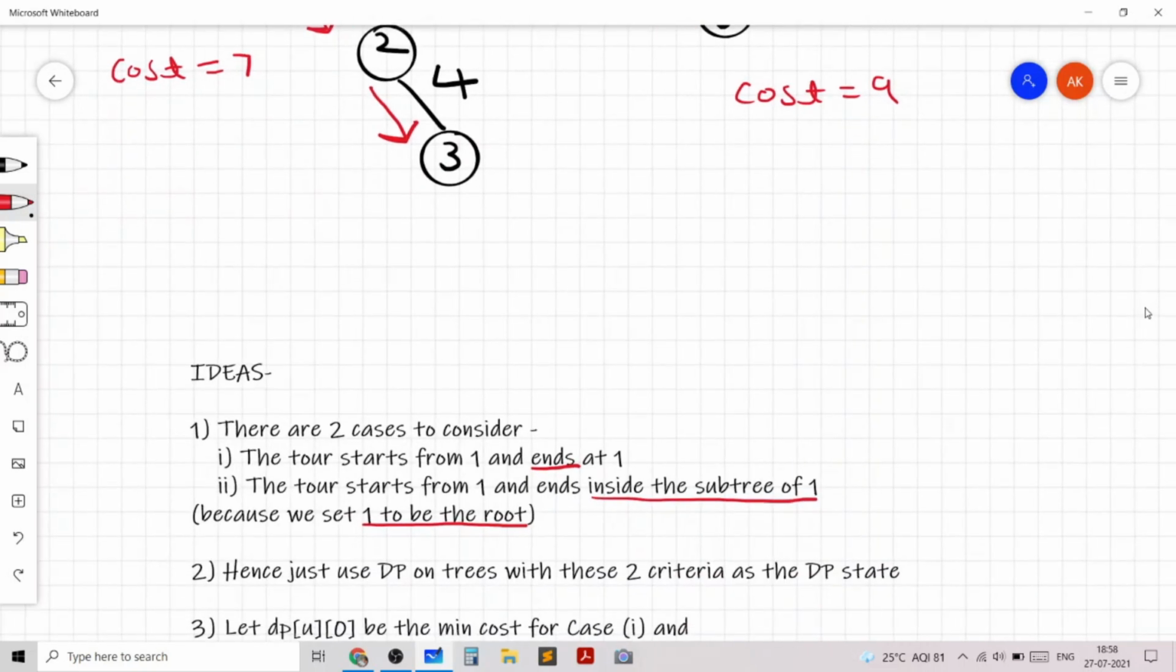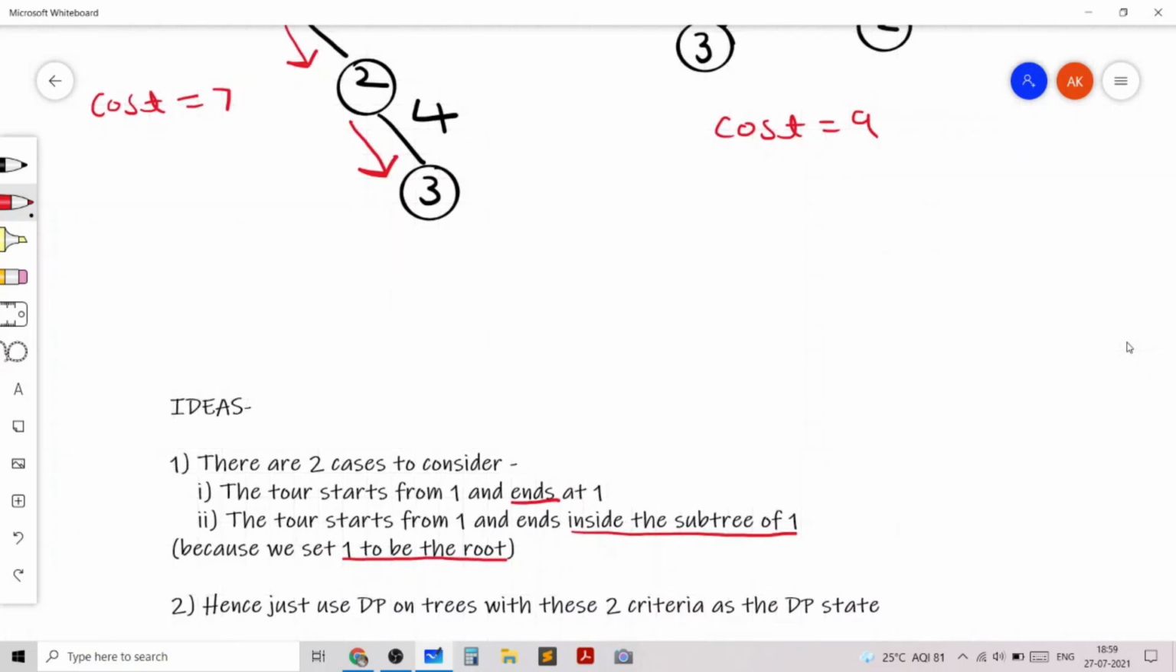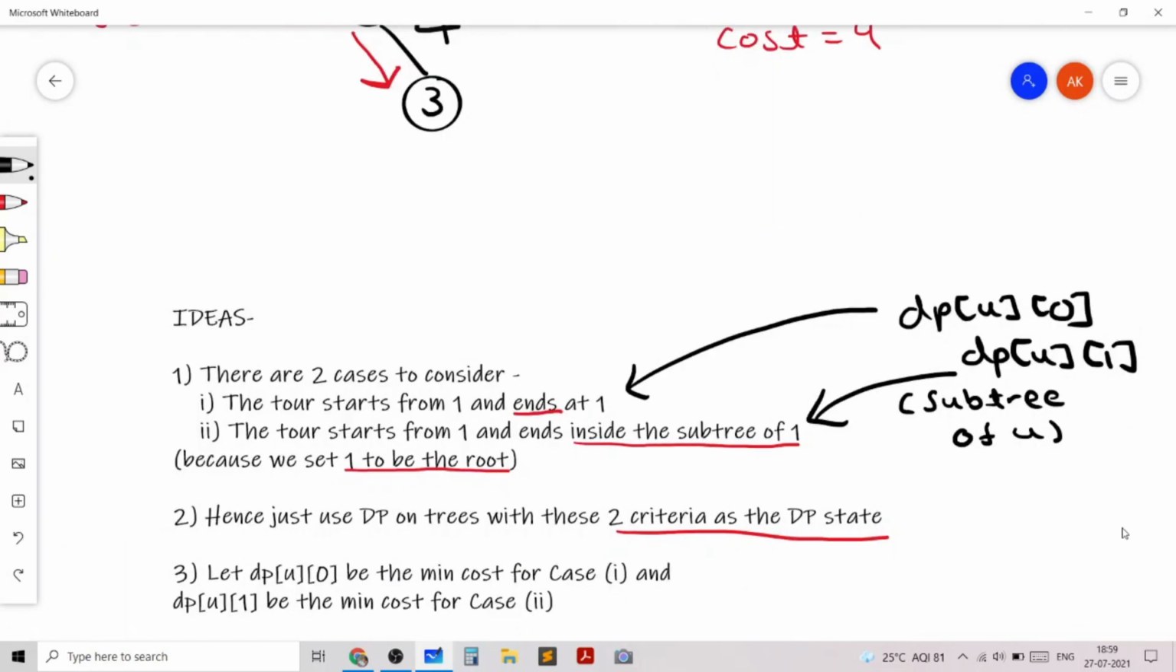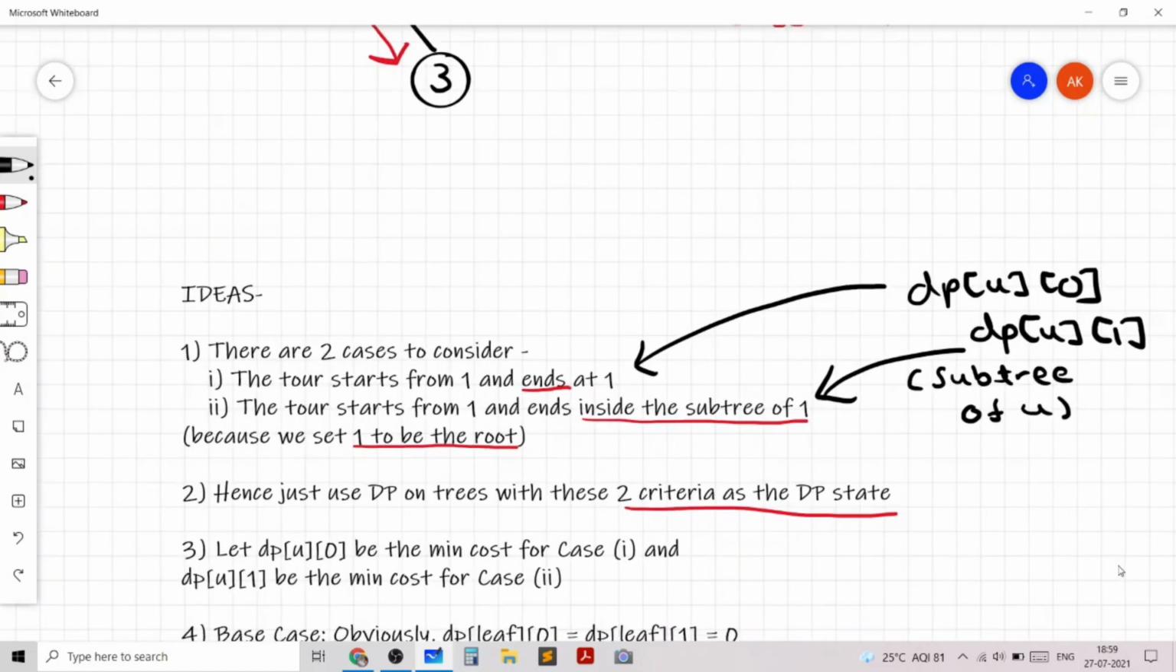Now the second idea would be to just use DP on trees with these 2 criteria as the DP state. So that means our DP state will just be dp[u][0], which corresponds to this value, and dp[u][1], which corresponds to this value. And obviously here we are considering the subtree of u. So let dp[u][0] be the min cost for case 1 and dp[u][1] be the min cost of the tour for case 2.